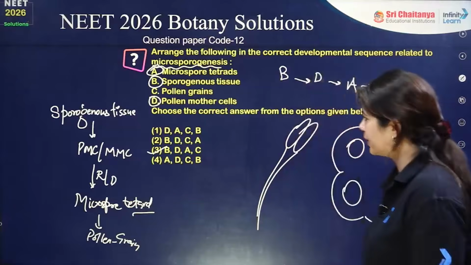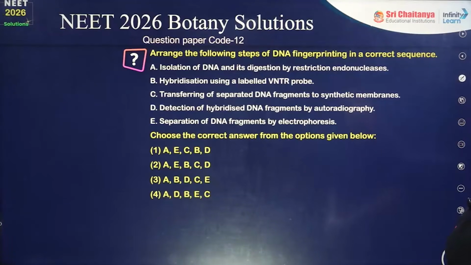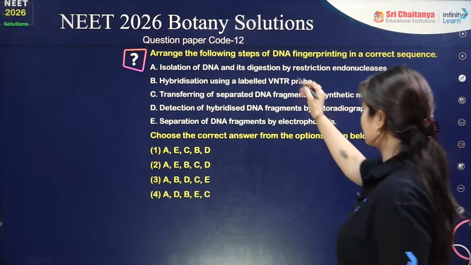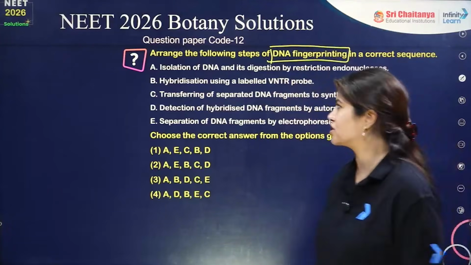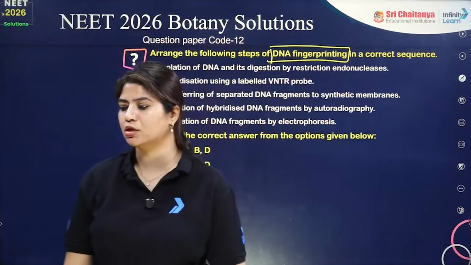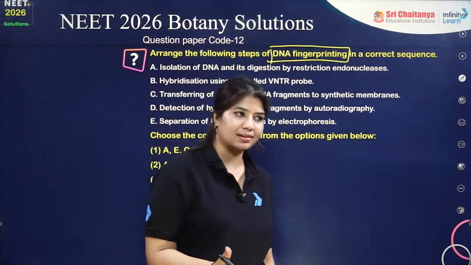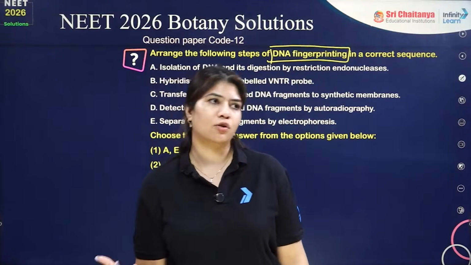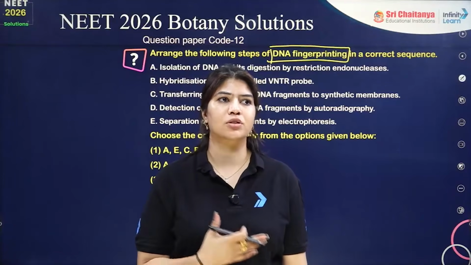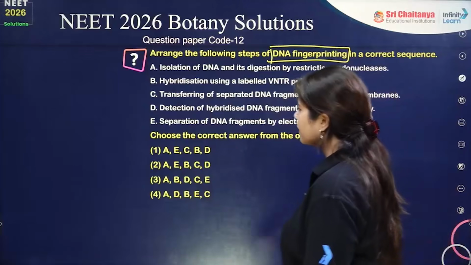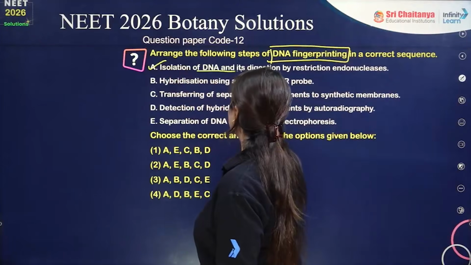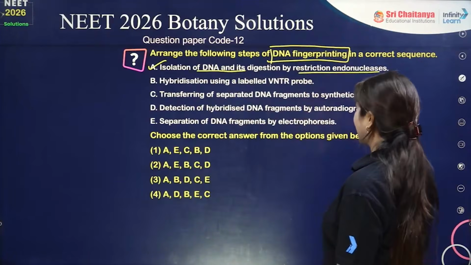Okay, arrange the following steps of DNA fingerprinting in correct sequence. The DNA fingerprinting technique is done to find out the paternal links of the progeny as well as of crime scenes. It is immensely used. First of all, there will be isolation of DNA and its digestion by restriction endonuclease.